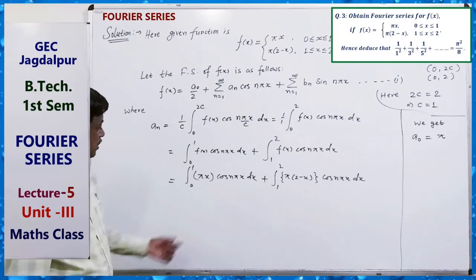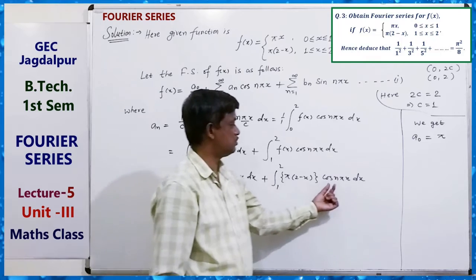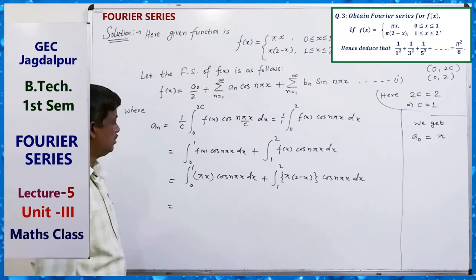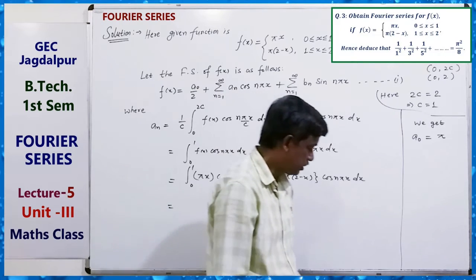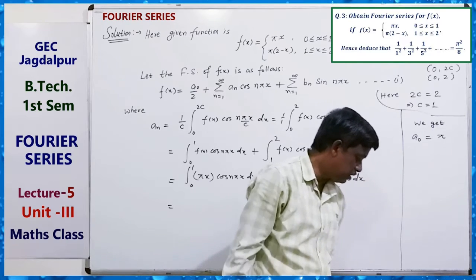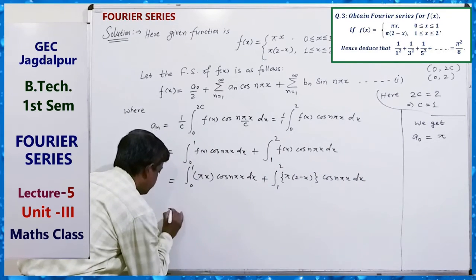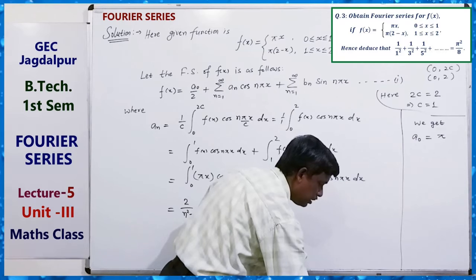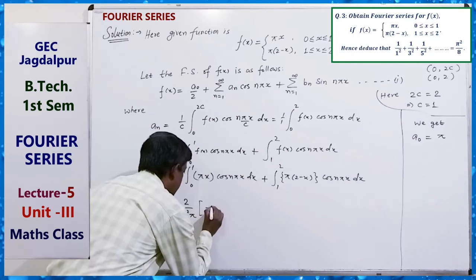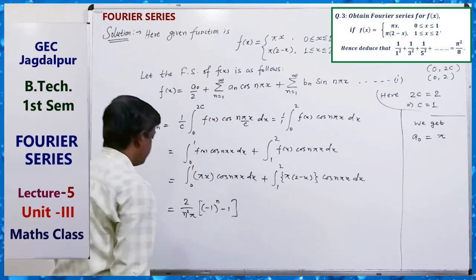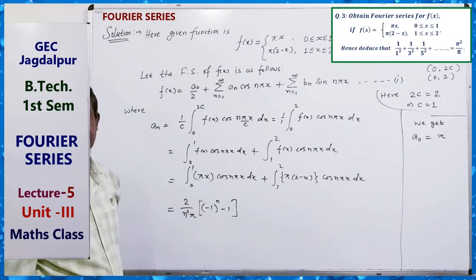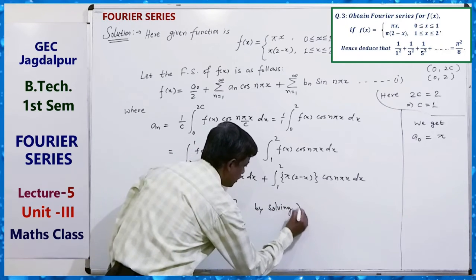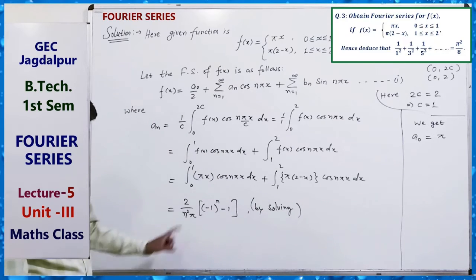Now you can use this as u and this as v, just by using Leibniz rule, and then put the limits 0 to 1 and 1 to 2, and you can get 2 by n square pi, 2 by n square pi minus 1 per n minus 1. By solving, you can do it. Very simple.